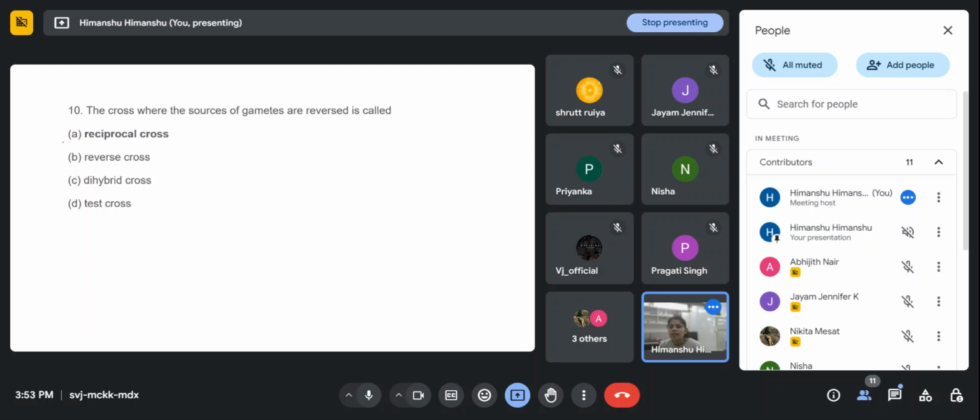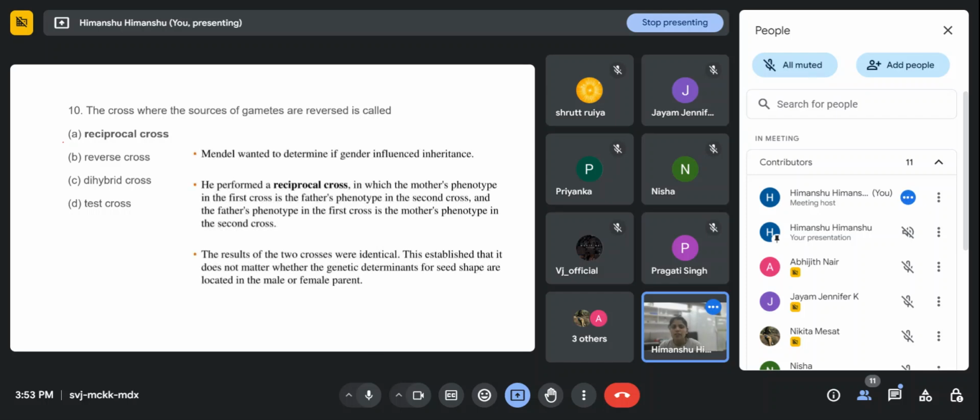the answer for this question is reciprocal cross, because as I already mentioned, source of gamete means we are reversing it. If this is male and this is female, and male is capital T and female is small t, but in the other cross now we reciprocate this, so small t will be male and capital T will be female. So this is the reciprocal cross. And reverse cross, there is no such type of cross.